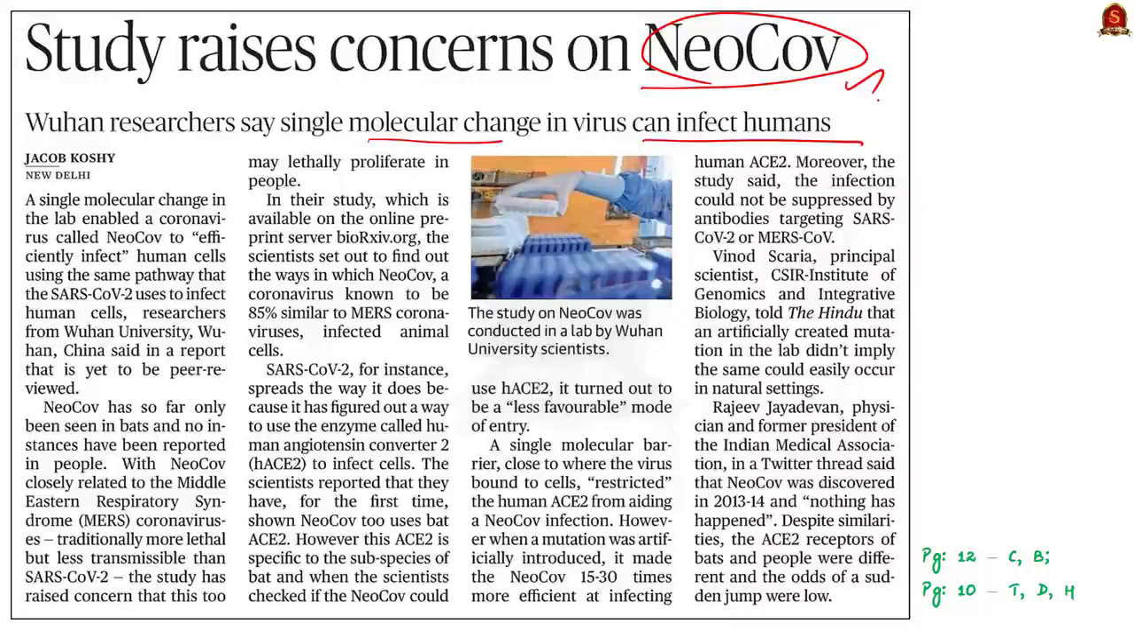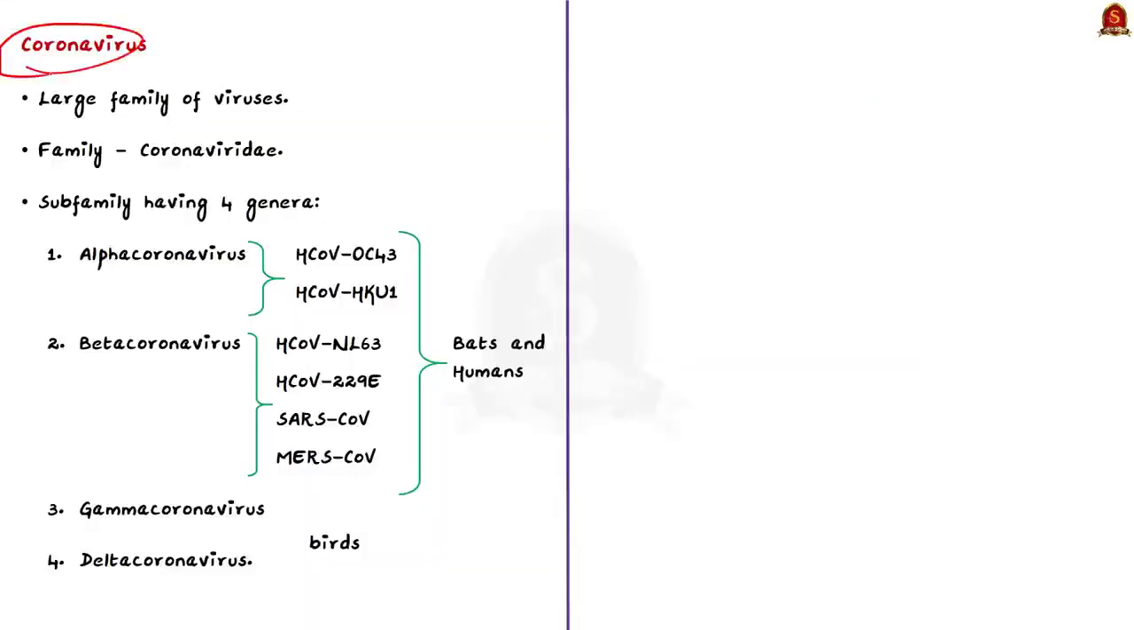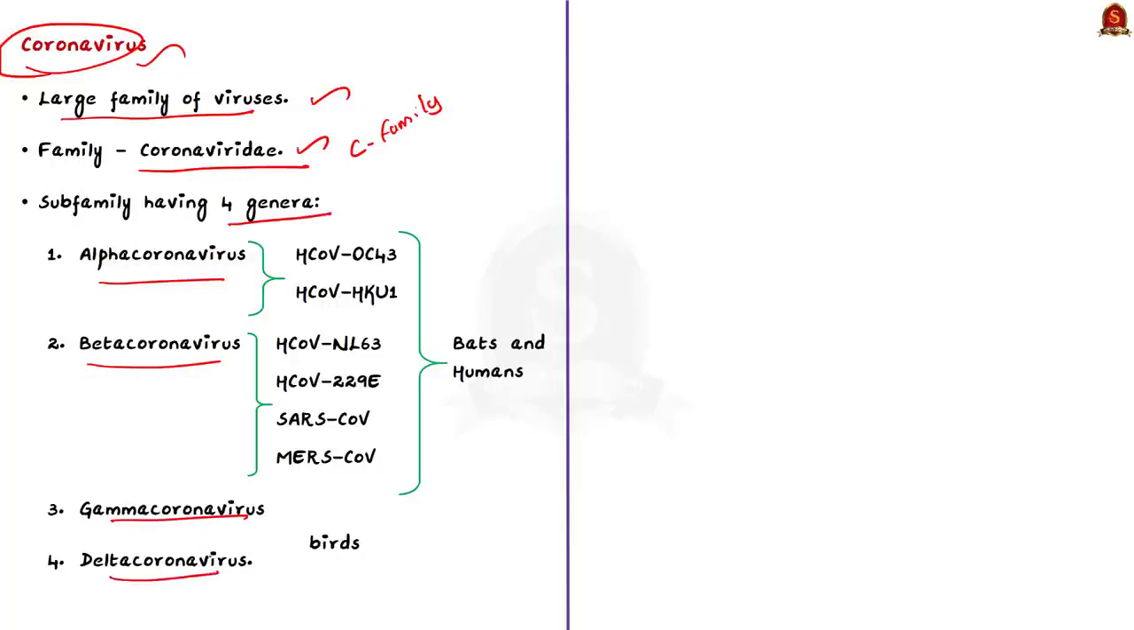To understand NeoCov, we must brush up our basics about coronavirus. Here, I am not just talking about COVID-19, but the set of viruses called coronavirus. See, coronaviruses are a large family of viruses. They belong to the family called Coronaviridae, which is also simply called the coronavirus family. One of its subfamilies has 4 genera. They are alpha coronavirus, beta coronavirus, gamma coronavirus, and delta coronavirus.